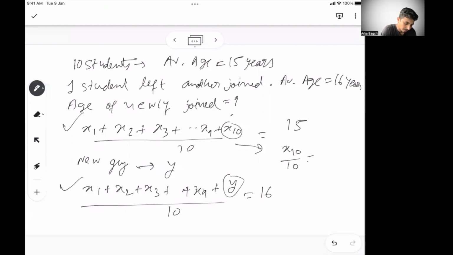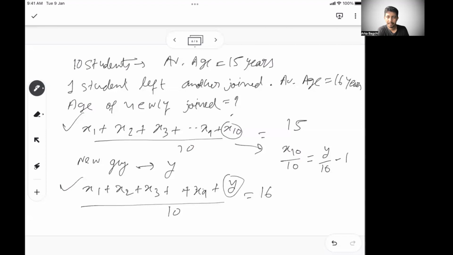So x10 by 10 will be y by 10 minus 1. This is what we are looking for. Understand this very, very clearly.